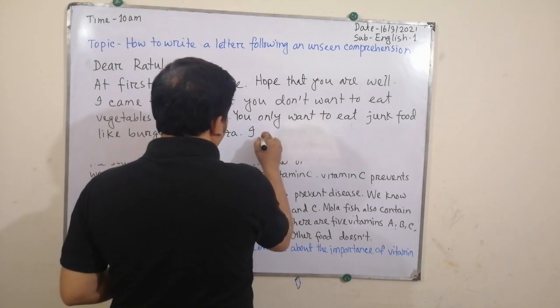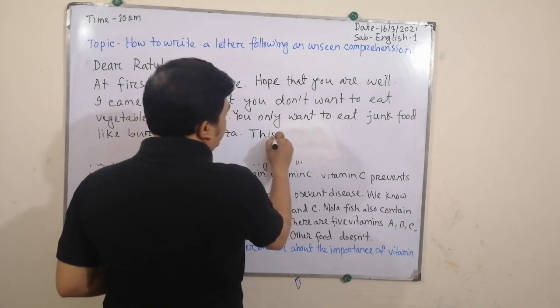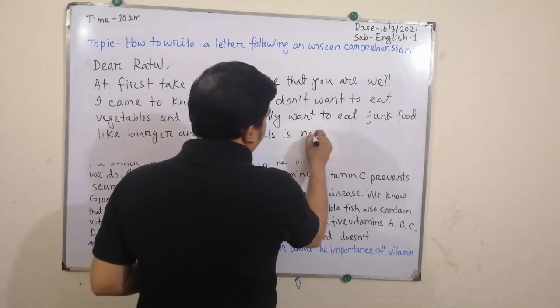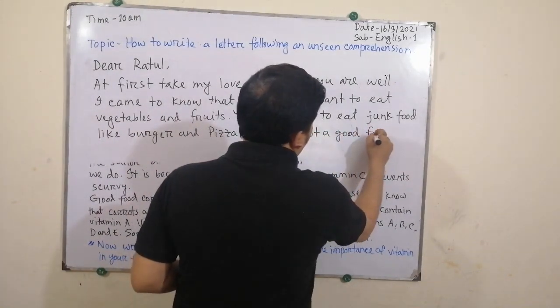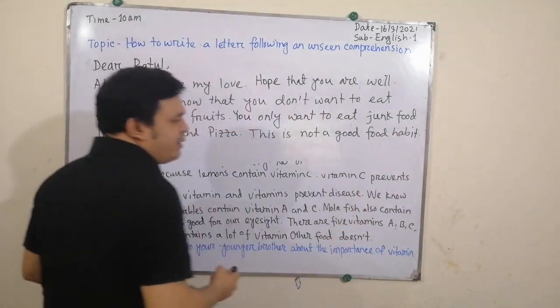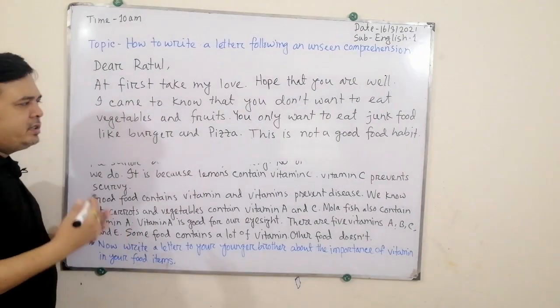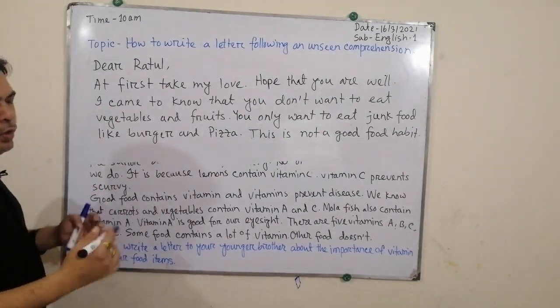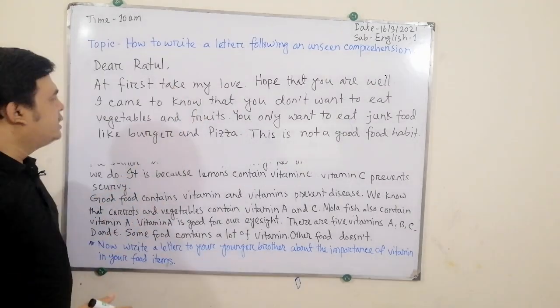This is not a good habit, a good food habit. So you don't directly write that it is a very bad habit. You don't say it like that. You say, this is not a good food habit. Okay, so what do we write? Just creating the situation. How?